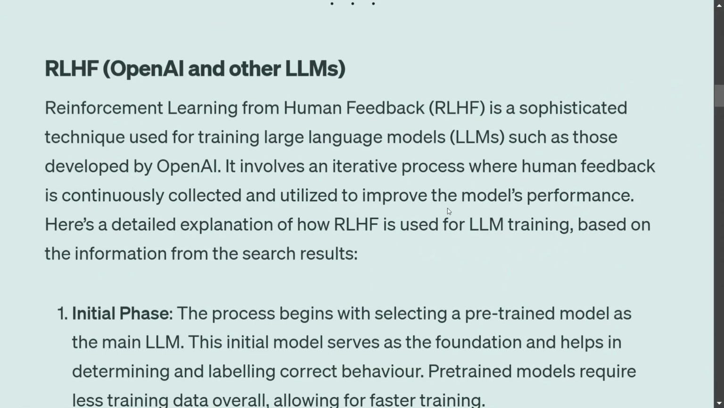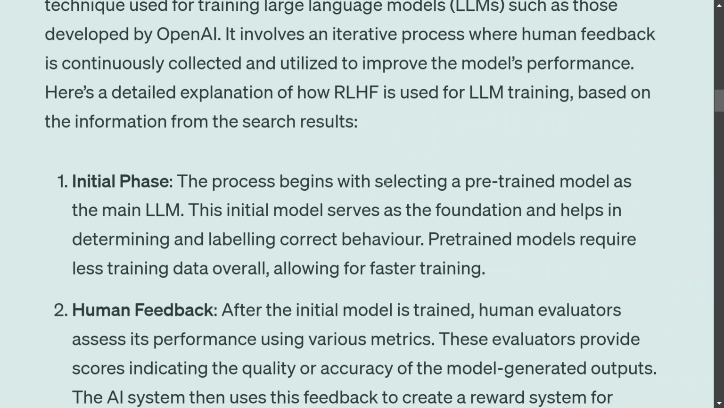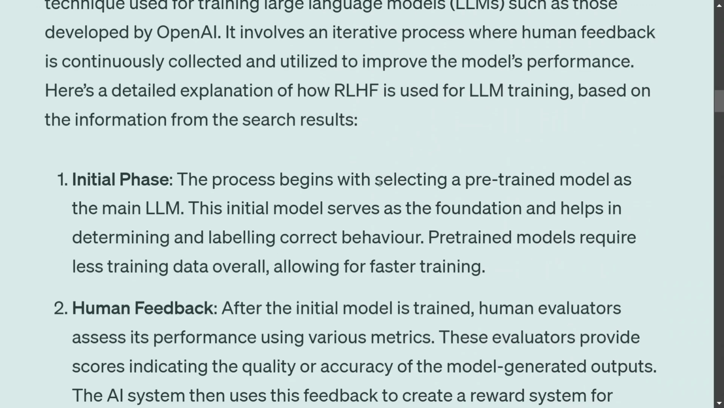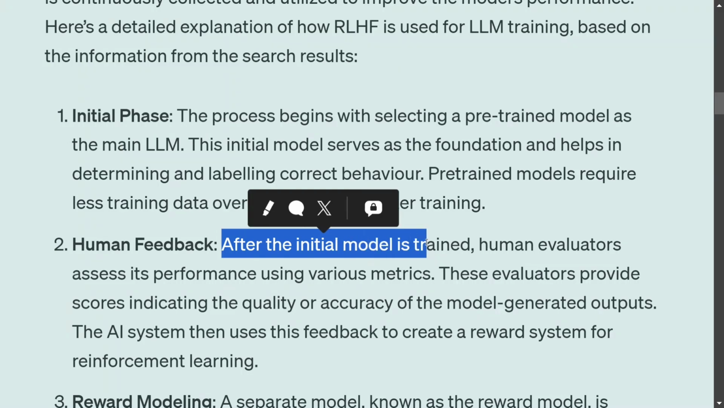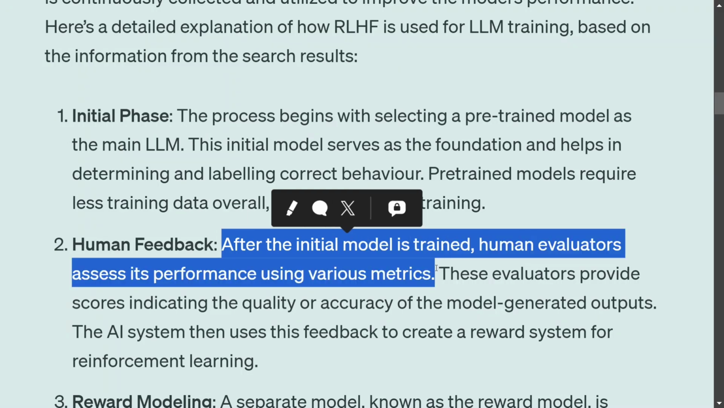Before we jump on to anything, let's first of all understand how RLHF works, that is used for LLMs in OpenAI and by other LLMs as well. Just before DeepSeek, all the other LLMs were trained using RLHF. It's quite a simple method where you have a human involved in the rewarding phase. So basically, if you can read here, initial phase, the process begins with selecting a pre-trained model. Human feedback: after the initial model is trained, human evaluators assess its performance using various metrics. So humans look at the results of the model and then rate it.